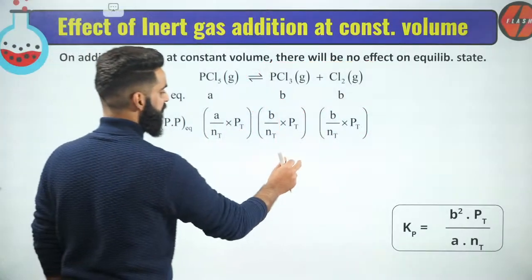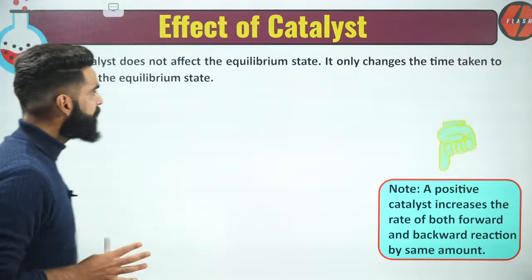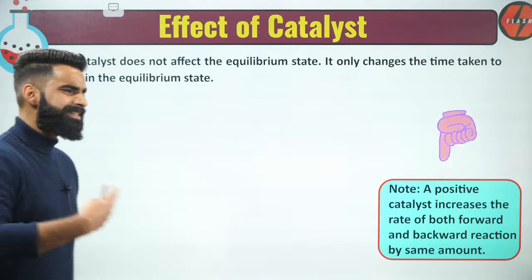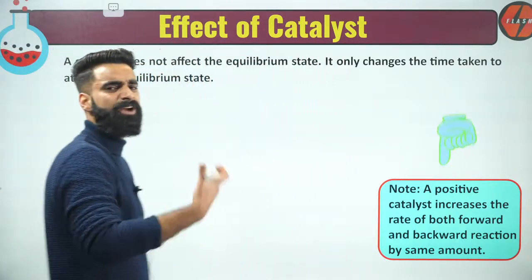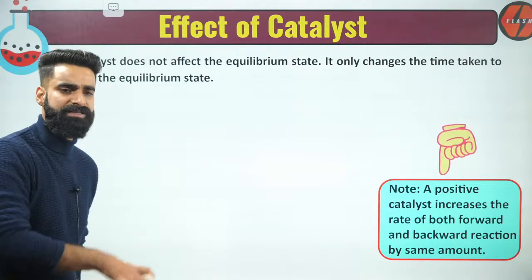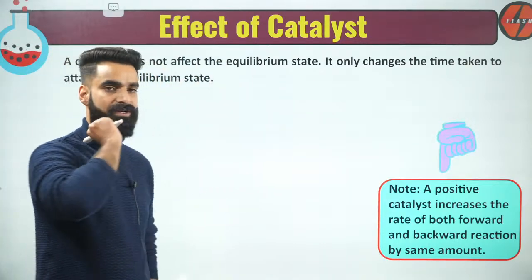Now the last point, after that I'll be giving you one question. With that things will get again very clear to you, okay? Effect of catalyst, right? What is the catalyst? Catalyst is the substance which alters the rate of the reaction, which alters the speed of the reaction, okay? It can speed up the reaction, it can increase the speed, or it can decrease. Right now I'm talking about the positive catalyst, which is going to increase the rate of the reaction, right?